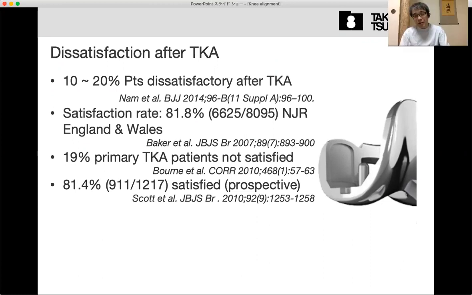Maybe one reason is operative invasion, because the TKA operation is more invasive than THA and UKA. Normally after TKA, the patient experiences very severe swelling and bleeding.